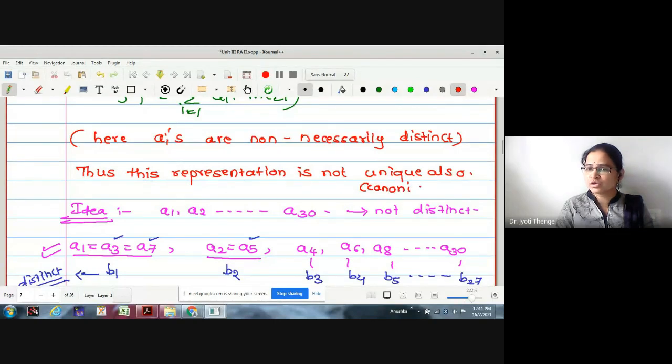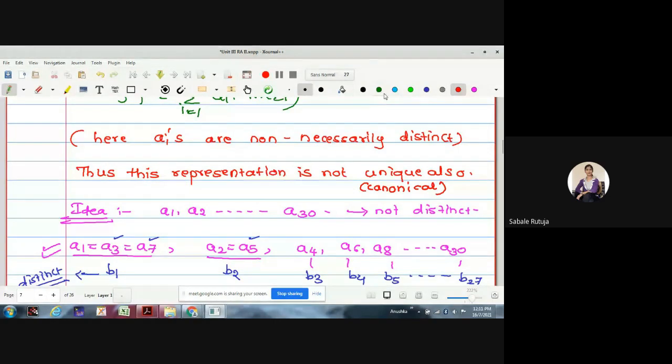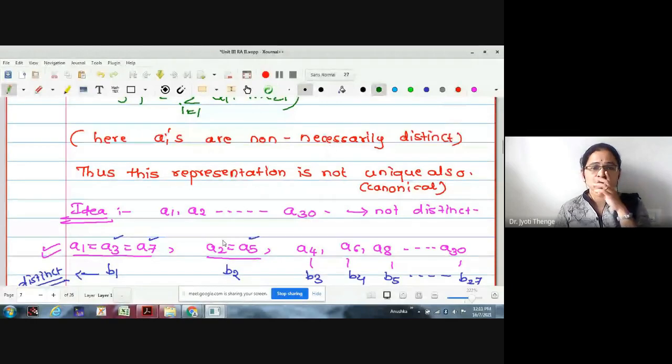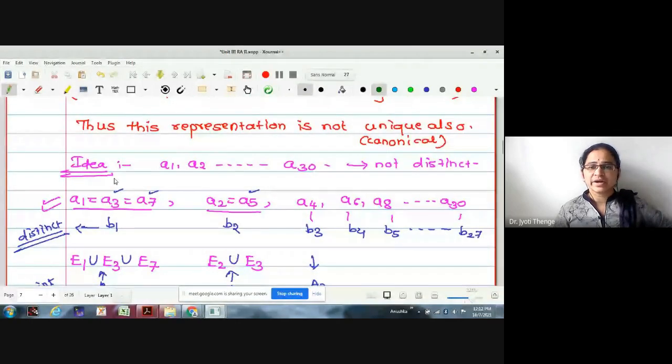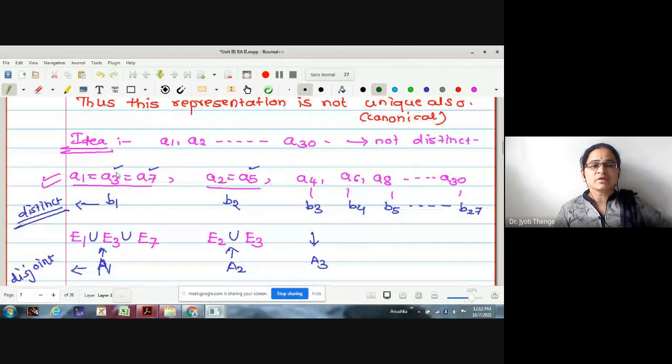Because canonical is unique, no? Yes, ma'am. Canonical is unique. Okay. So what we were doing, the idea for proving this lemma is, okay, what is the idea I told you? With an example, suppose there are some 30 elements. Some of them are not equal.